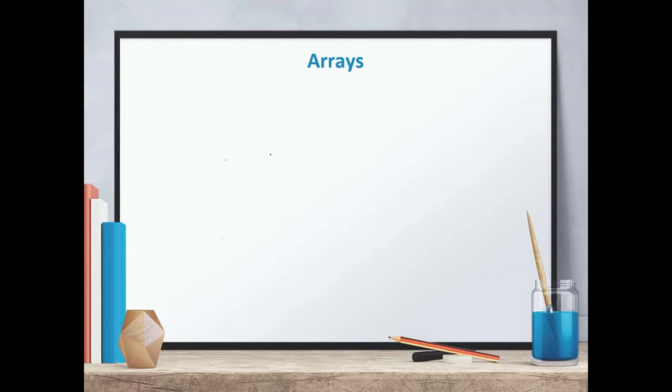Today we are going to learn about an important data structure, that is arrays. An array is a kind of derived data type. It is a finite ordered homogeneous sequence of data elements. Basically, we use arrays when we want to perform some similar type of operations on a group of data items. So what happens with an array? With the help of an array, a list of elements can be represented with a single name.